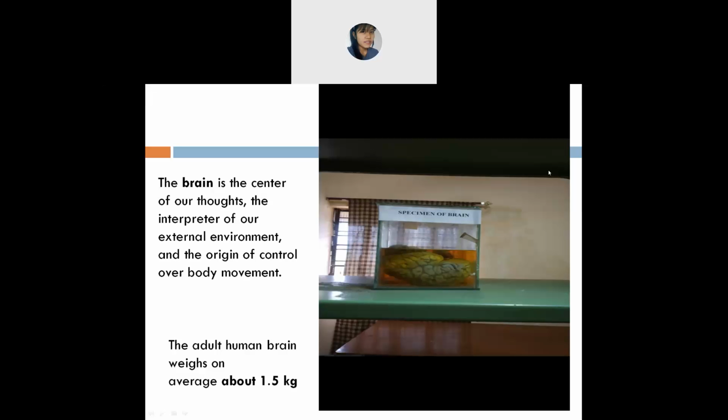Brain controls all functions of the body. It helps in controlling the functions of your body. Yes, correct. Anyone else? Brain is one of the largest, most complex organs in the human body. Okay. Anyone else? It is the central processing unit of the body, like the computer. Okay, Vishal, you.